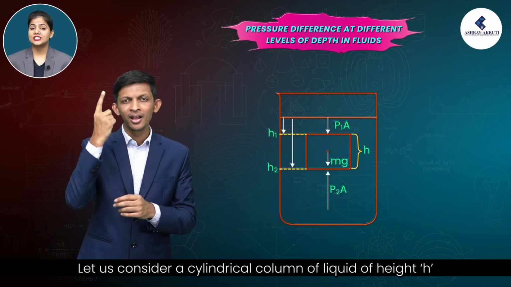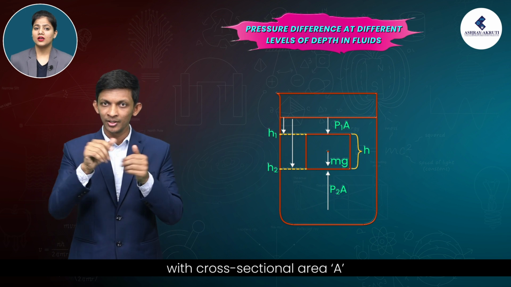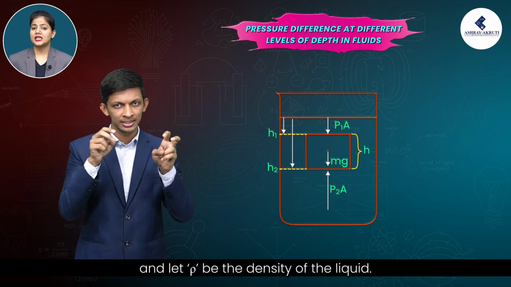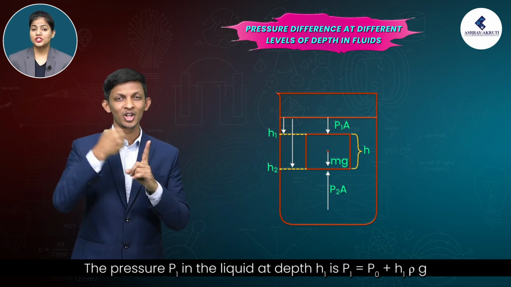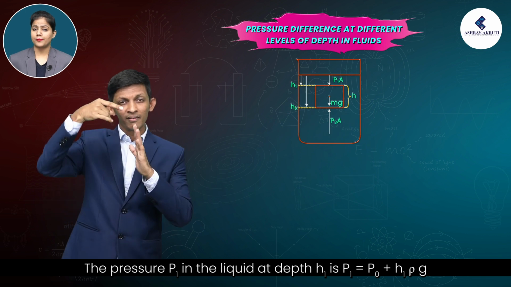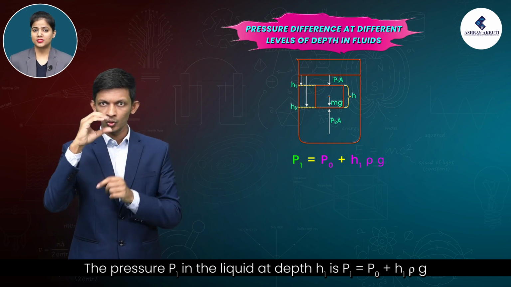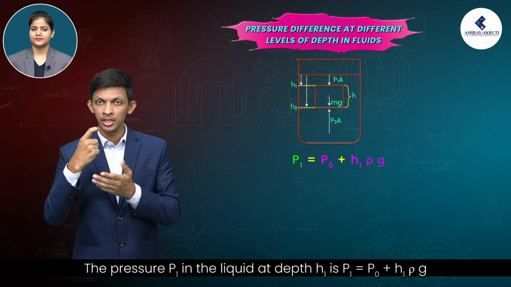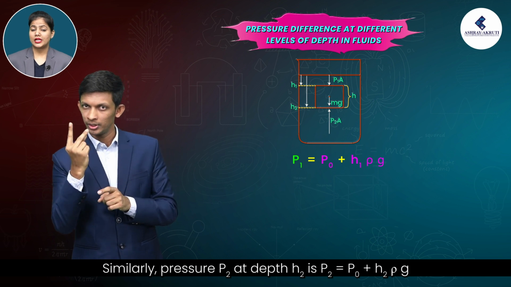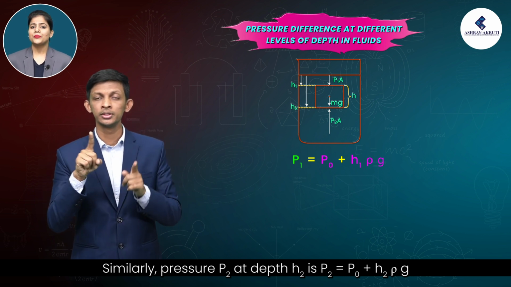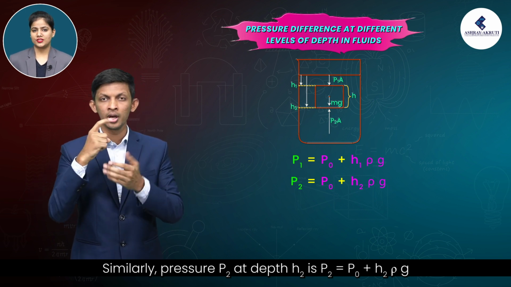Let us consider a cylindrical column of liquid of height h with cross-sectional area A and let rho be the density of the liquid. The pressure P1 in the liquid at depth h1 is P1 is equal to P naught plus h1 rho g. Similarly, pressure P2 at depth h2 is P2 is equal to P naught plus h2 rho g.